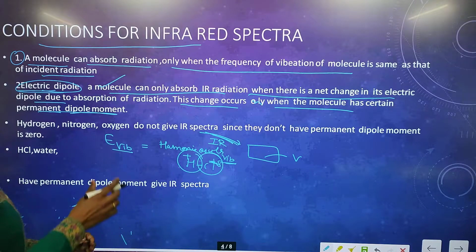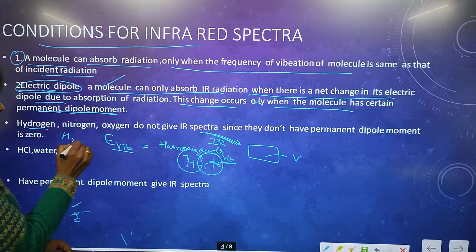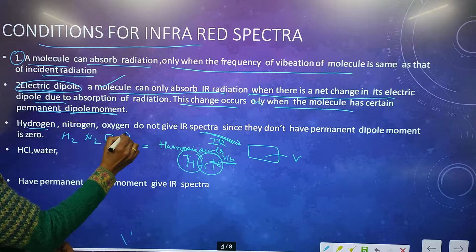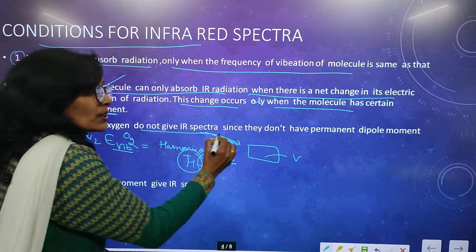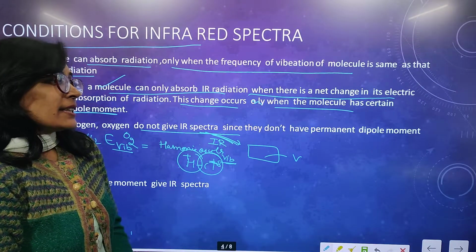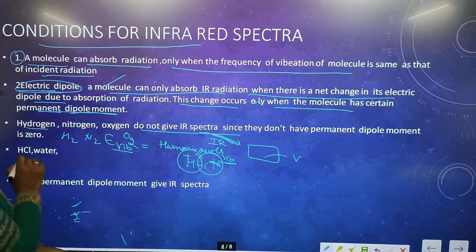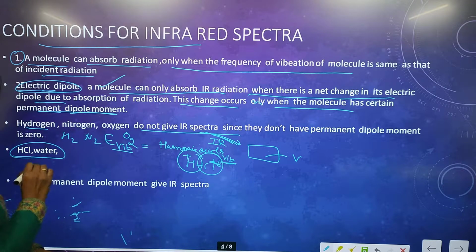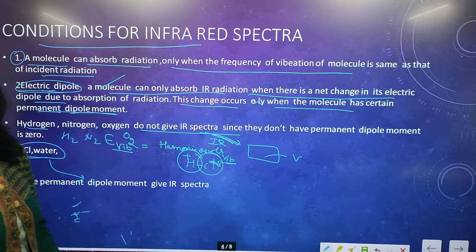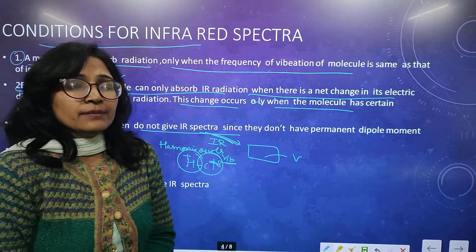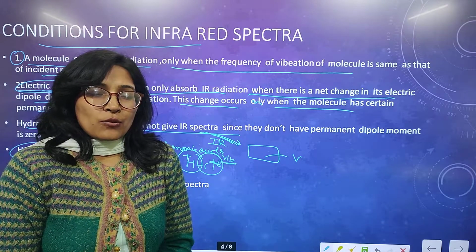So the molecules hydrogen H2, nitrogen N2 and oxygen O2 do not give IR spectra because they don't have a permanent dipole moment. But HCl and water have a permanent dipole moment, so they can give us infrared spectroscopy.